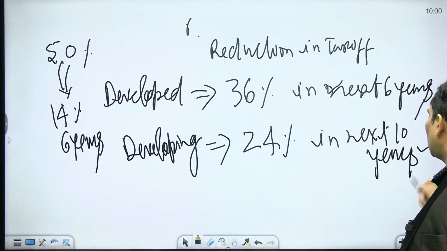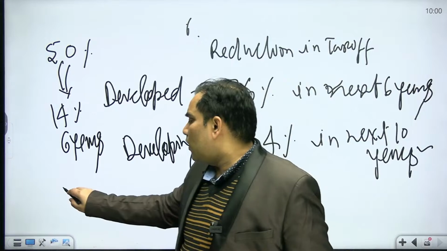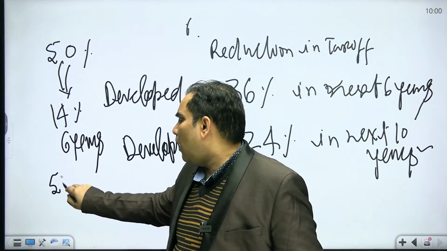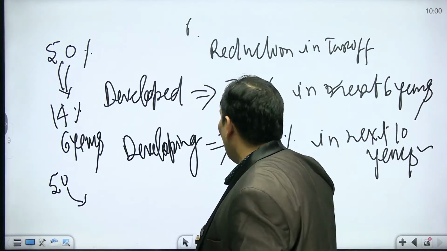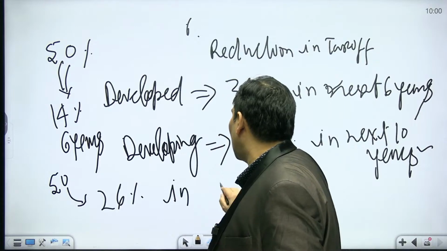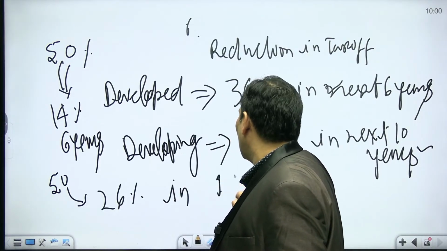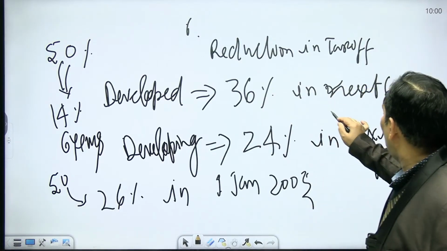Suppose the tax is 50%, then they have to reduce it by 24%, that means make it 26% in the next 10 years. That is up to 1st January 2005.